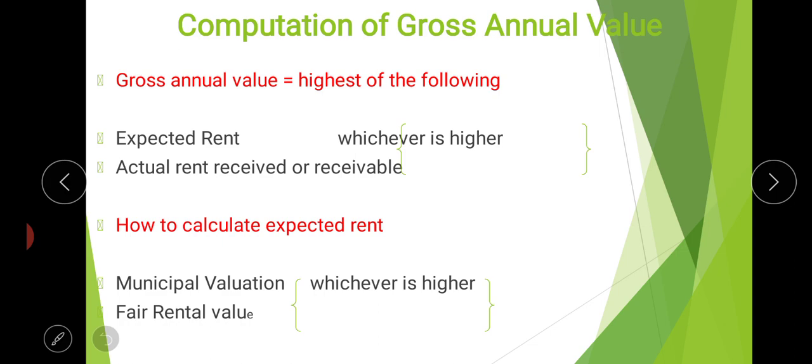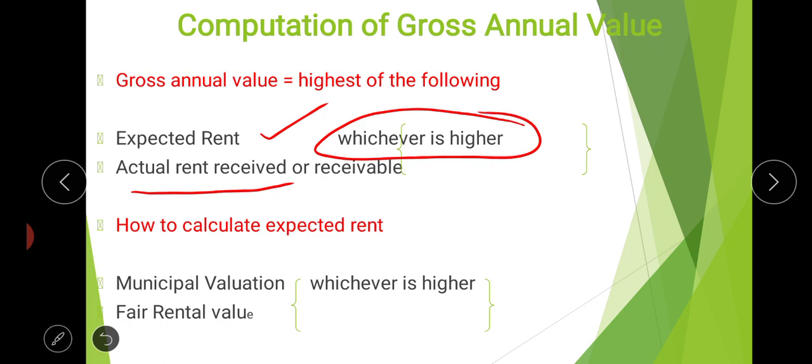Gross annual value can be calculated after comparing these two: expected rent and actual rent received or receivable. Whichever is higher will be taken as the gross annual value. Expected rent and actual rent, we will compare these two, which are given in your problem, and the highest amount will be selected as gross annual value.